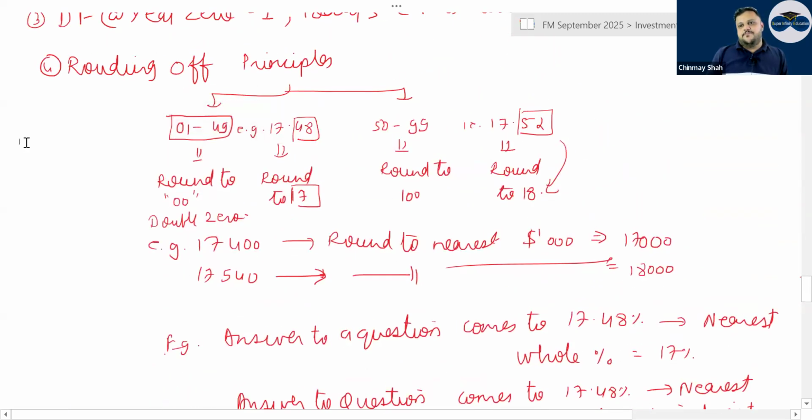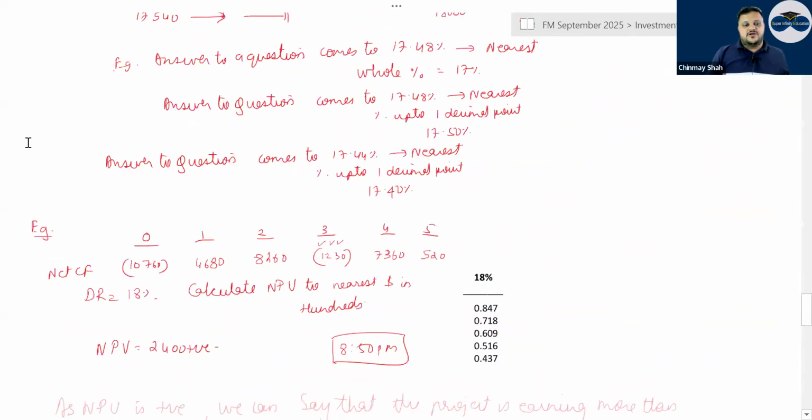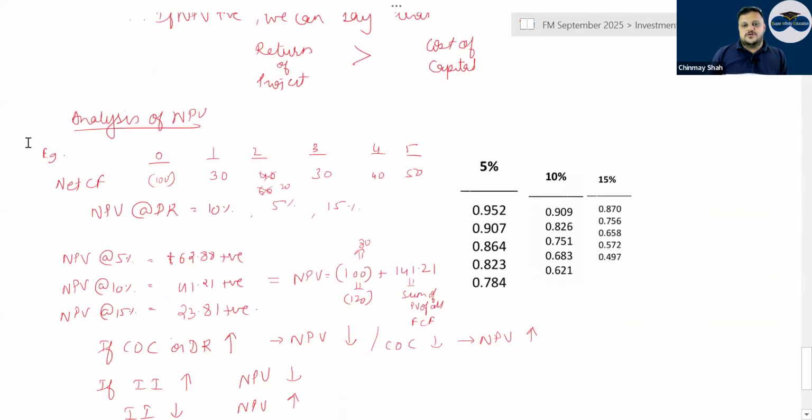But if I say round up, 17.01 will be 18, right? And when I say round down, that means 17.99 also will be 17. That is how round down and round up logics work, correct?